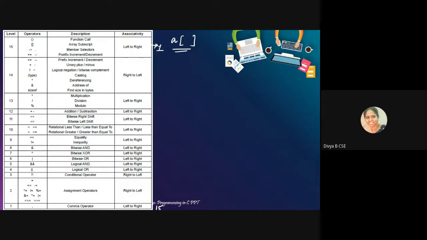Similarly, when you have prefix increment, decrement, then unary plus, minus, those operators will be done second. Again, arithmetic operators have a higher precedence than relational operators. Then equality, inequality comes after that, bitwise and so on after that. Last, you have the assignment operators, and the least one would be the comma operator. So this is the precedence. And on this side, you can see the associativity. Most of them have left to right associativity, but the prefix increment and others have right to left.